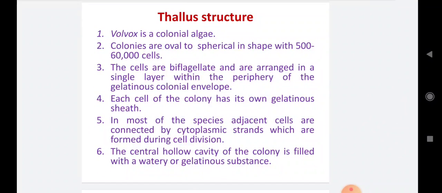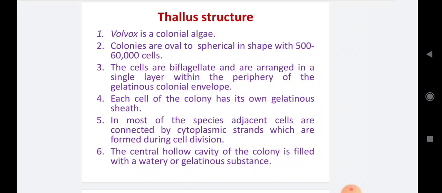Then its thallus structure. Thallus means vegetative structure. First point, Volvox is a colonial alga. It is a colonial alga, meaning it prefers to live in a colony. Number 2, colonies are oval to spherical in shape. This is the structure of their colonies, with 500 to 6,000 cells. The number of cells in the colony varies, from 500 to 6,000.